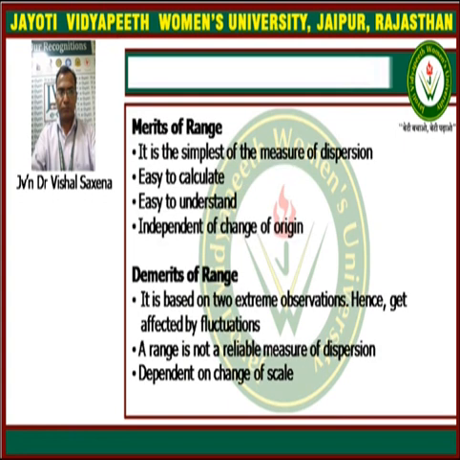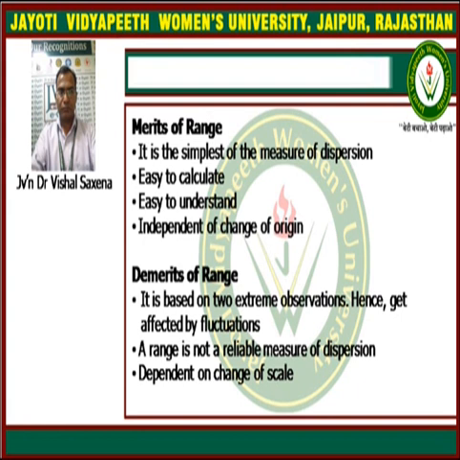Now, in the case of the range, there are some merit and demerit points. It is the simplest measure of dispersion, easy to calculate and easy to understand, because it is a very basic concept.